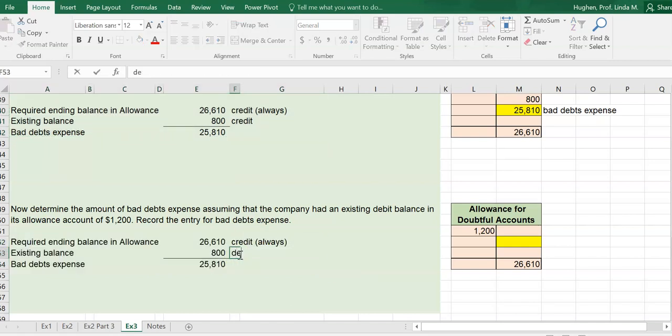But now we don't have a credit, we have a debit of 1,200. So what do I need to do? Well, I need to wipe out this debit of 1,200 and record enough that I get it up to 26,610. So I want to add that debit balance. I'm recording even more. Why? Because in a past period, my bad debts expense was too low. I ended up writing off more than I had estimated. That's fine because remember, we're always estimating. We don't know exactly what should be written off and what should be estimated as bad debts expense in the period of sale.